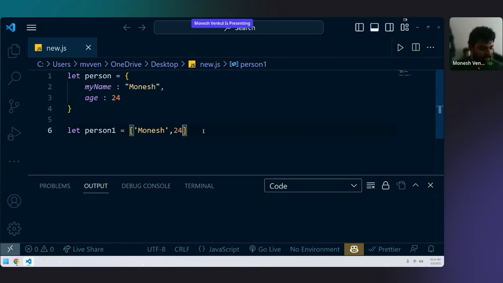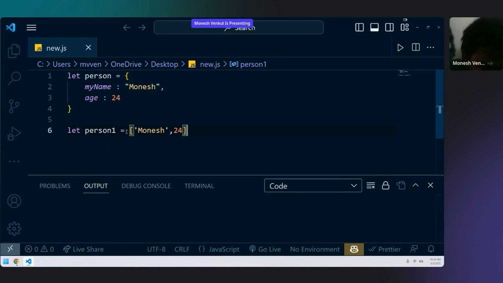Now, do you see the difference? Here, it is an object. Here it is a person object. Here it is a person array. Do you see any difference? It has curly braces. It has keys. That's exactly right what you're saying.